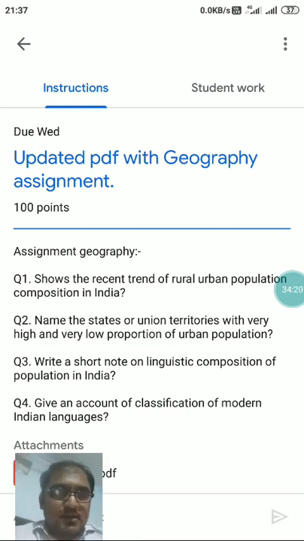This chapter is chapter 3 of part A book, and here we will start with sex composition, sex ratio, and these things. I just want to introduce this chapter with a brief introduction, then we will stop this class and look at it in the next class.